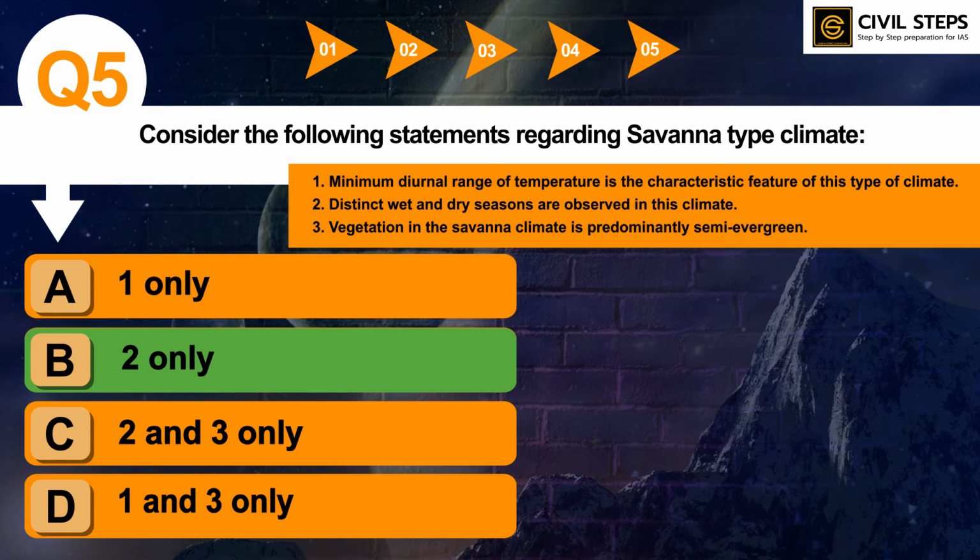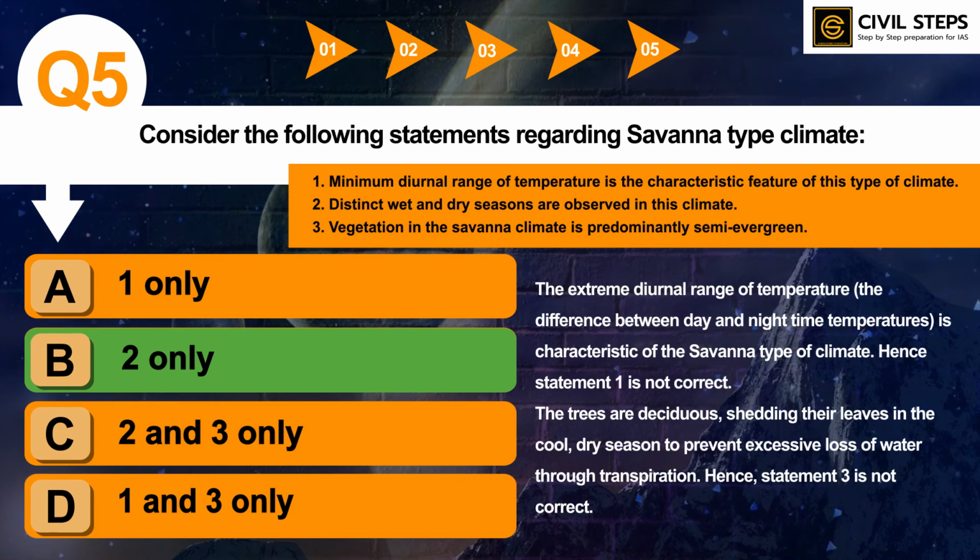So 2 only is right about savanna type climate, while statements 1 and 3 are incorrect because the extreme diurnal range of temperatures is characteristic of the savanna type of climate. Hence statement 1 is not correct, while statement 3 is not correct because the trees are deciduous, shedding their leaves in the cool, dry season to prevent excessive loss of water through transpiration. Hence, statement 3 is not correct about savanna type of climate.